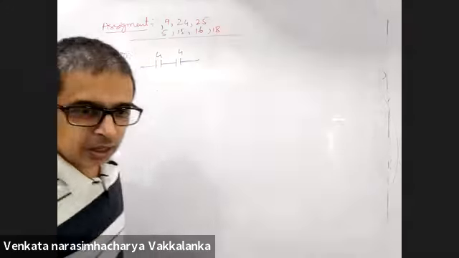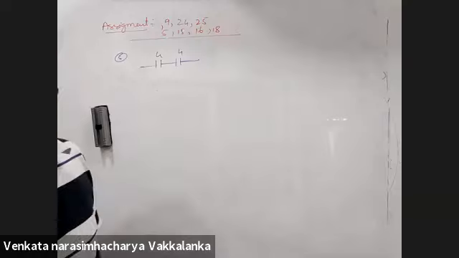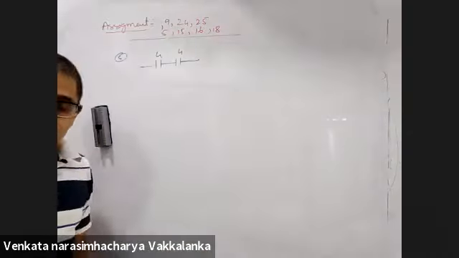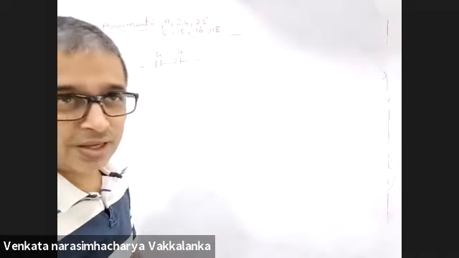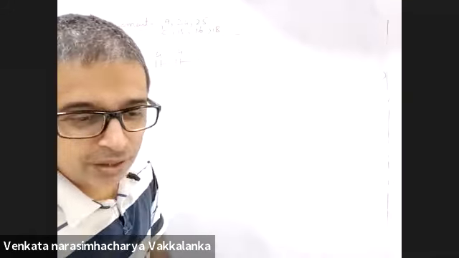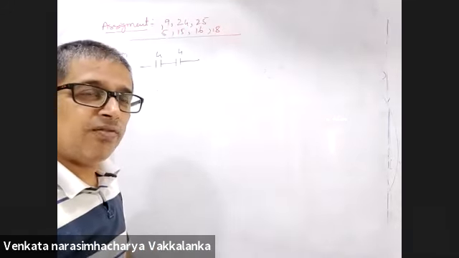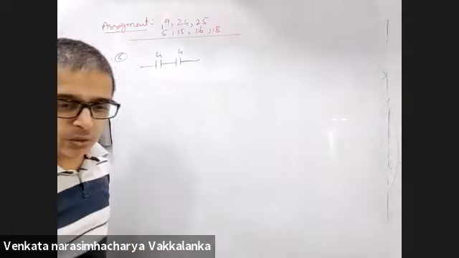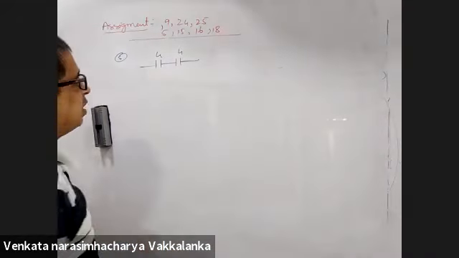How many capacitors did he give you? 3 capacitors. You'll have to try all options. You connect all of them in parallel, it will not be 6, it will become 12. You connect all of them in series: 1 by 4 plus 1 by 4 plus 1 by 4 will become 4 by 3. Neither will that do. So now we have 2 options, connecting 2 in series and 1 in parallel.